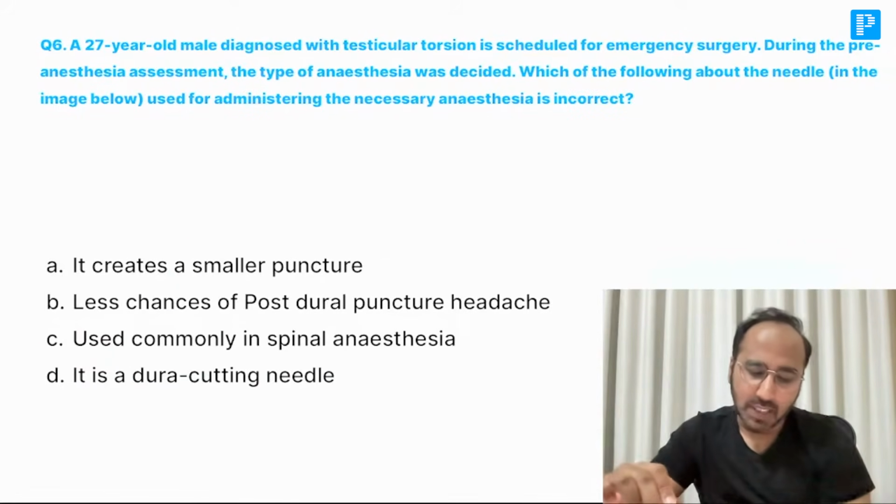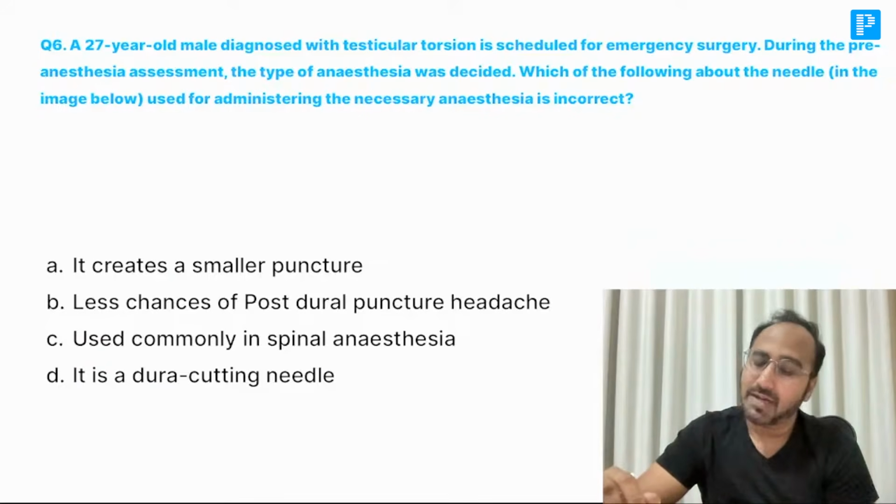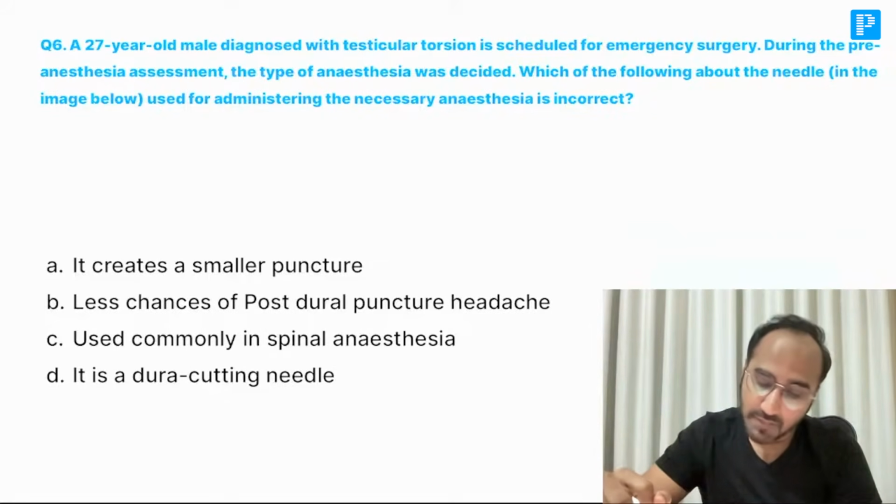A 27-year-old male diagnosed with testicular torsion is scheduled for emergency surgery. During the pre-anesthetic assessment, the type of anesthesia was decided. Basically, for testicular torsion, spinal anesthesia will be given. Which of the following statements about the needle used for administration of the anesthesia is incorrect?